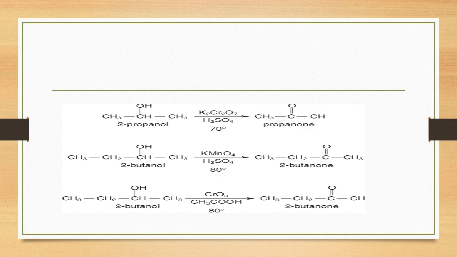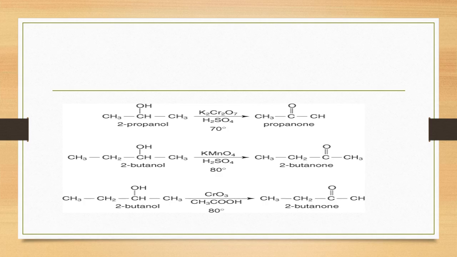If there is a secondary alcohol, just like 2-propanol, you know what the secondary alcohol is? The carbon attached with the functional group, further attached with 2 alkyl groups or 2 carbon atoms, is called the secondary alcohol. If the carbon attached with the functional group is further attached to 3 alkyl groups, that is called a tertiary alcohol. So here I have written the secondary alcohol, 2-propanol, right, and the functional group is attached to the middle carbon, which is further attached to 2 carbons, that is called the secondary alcohol.